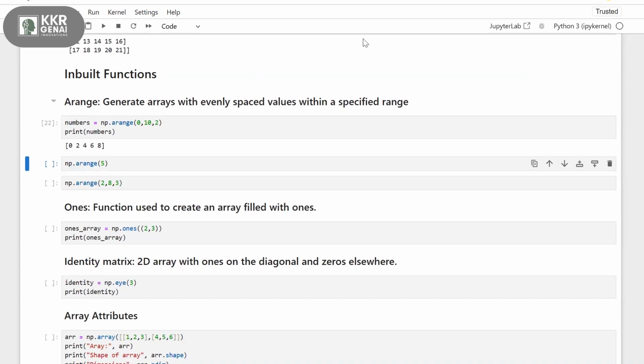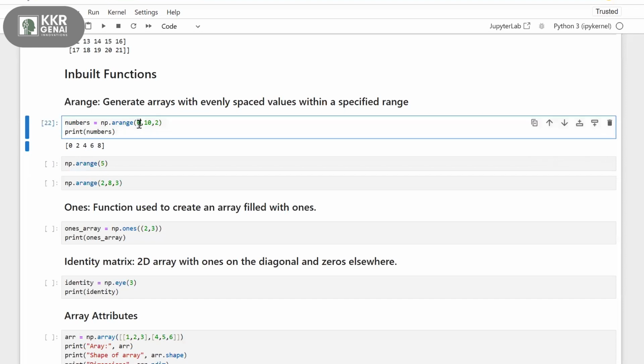So let's understand now what are 0, 10, and 2. Here, 0 is the starting point and 10 is the stopping point. Here, 2 is the step size. From my starting point to the ending point with the step size of 2, I'm getting the numbers 0, 2, 4, 6, 8. It will exclude the number 10. It's like counting 0, 2, 4, 6, 8, and it stops before reaching 10.